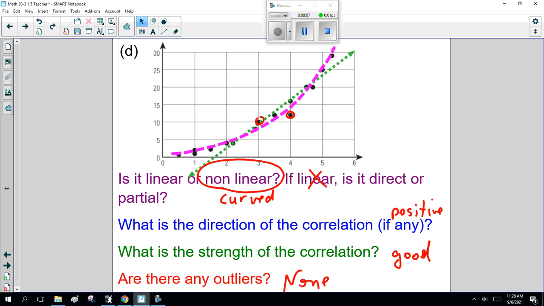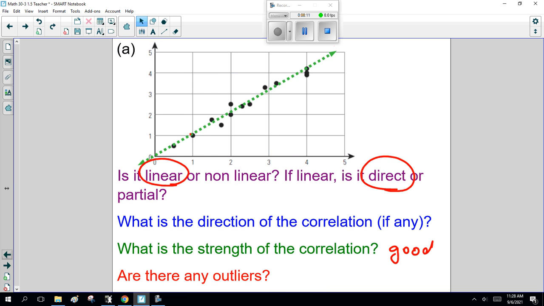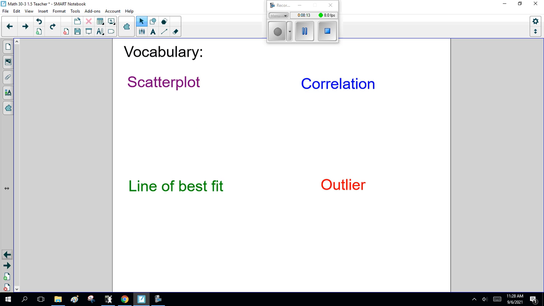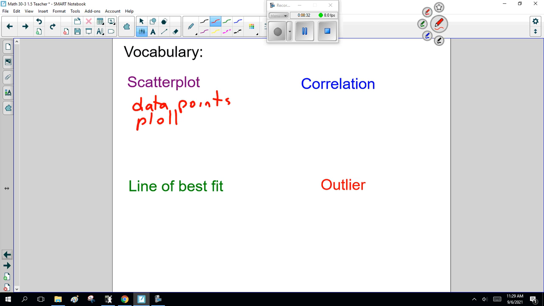Now, let's go back and talk about these definitions here. Scatter plot, line of best fit, correlation, and outlier. Scatter plot. Now, I need you to put these in your own words. I like thinking scatter plot is like data points plotted on a graph.